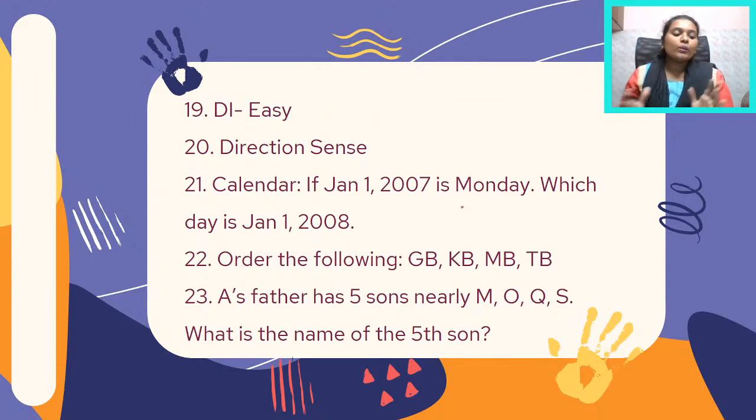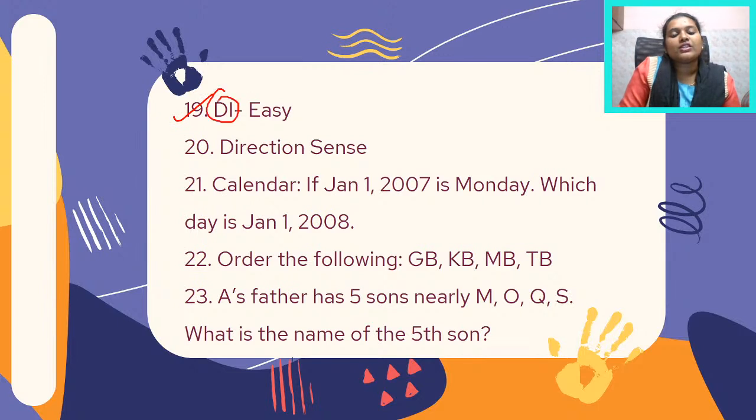So yes, now we're moving on to talking about the second shift and all those questions that were asked in the second shift. Again, this is based on the memory of students, so there might not be a one-to-one correspondence, but it will probably match around 80 to 90% of questions that were there in the paper. So yes, again here is something on DI.